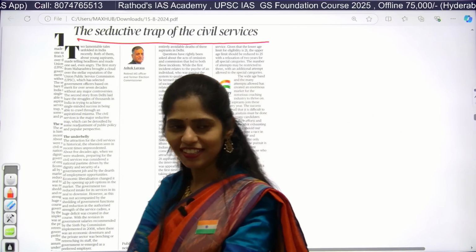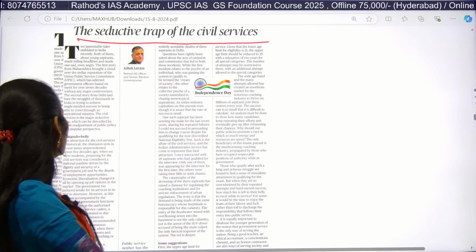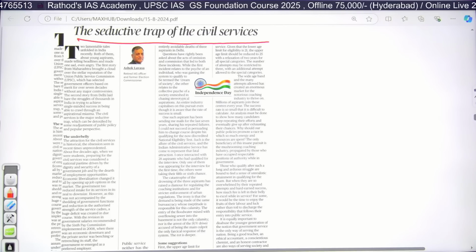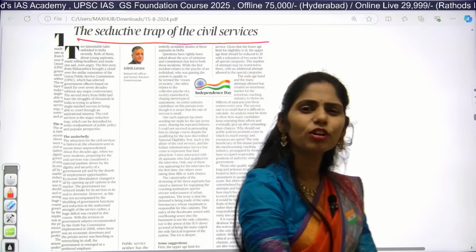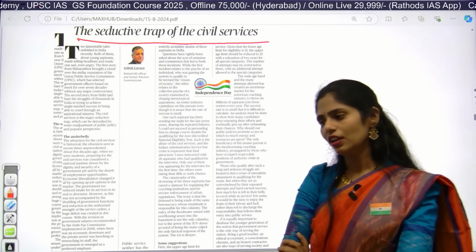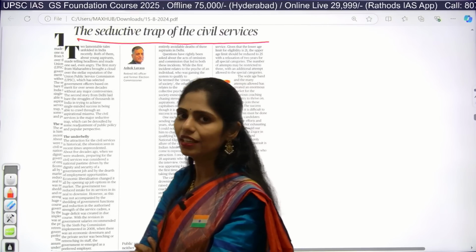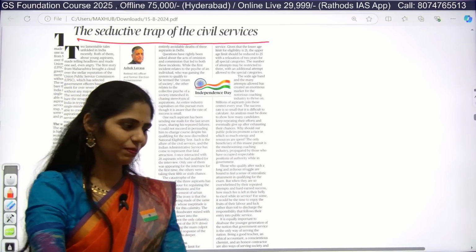Yes, it is about coaching institutes. Why is it in the news? Because of the recent incident which happened in Delhi. Apart from that, we think that UPSC is one of the most credible, right? Yes or no? If you're preparing for other state government examinations, I should not say here. It is not the right platform.